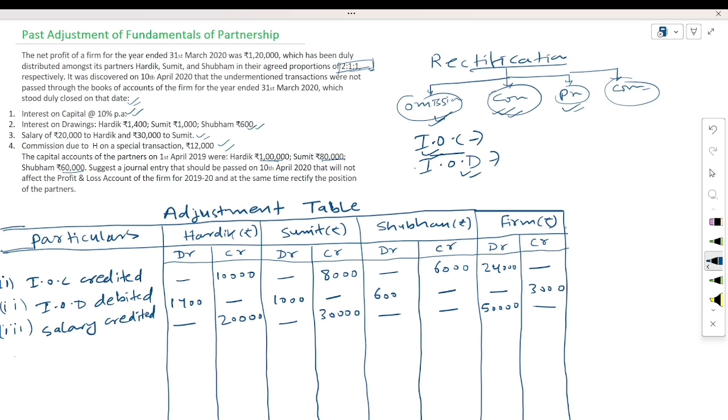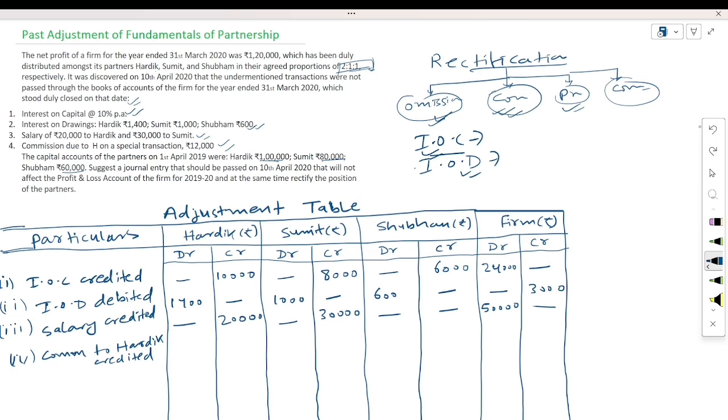Now come to the next transaction, which is commission due to H on capital, rupees 12,000. H, in the sense Hardik, commission is also due here. So we will provide commission to Hardik also. Commission to H credited.